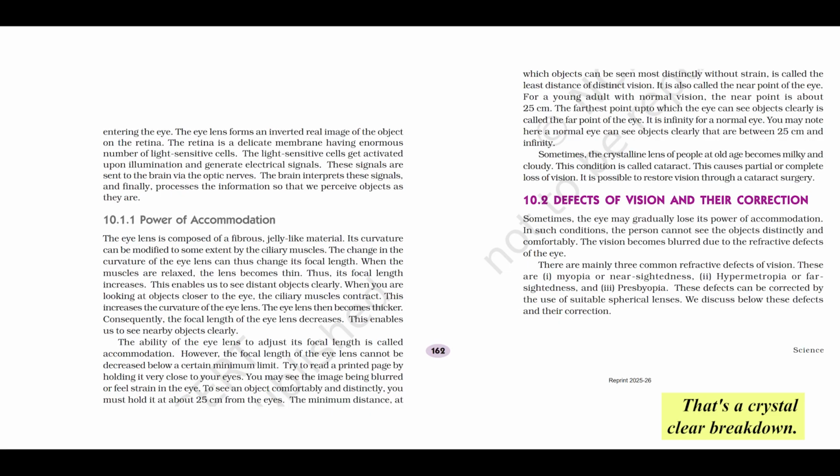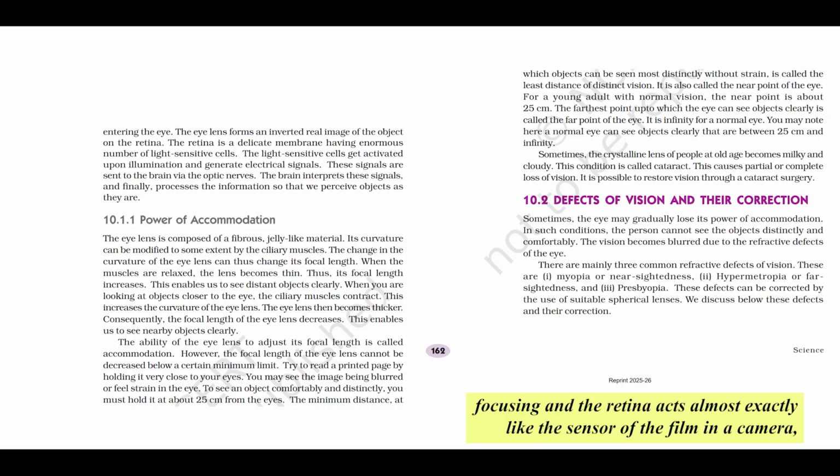That's a crystal clear breakdown. So if I'm getting this right, the cornea is like the main fixed lens, doing most of the bending first. Then the eye lens does the fine-tuning, the precise focusing, and the retina acts almost exactly like the sensor or the film in a camera, capturing the image and turning it into signals for the brain.